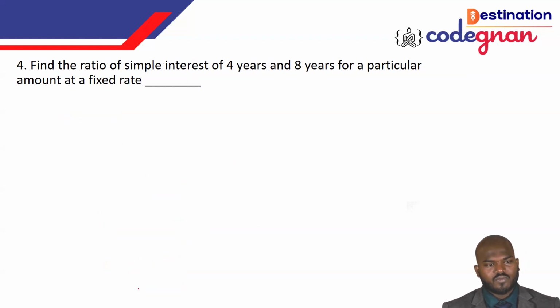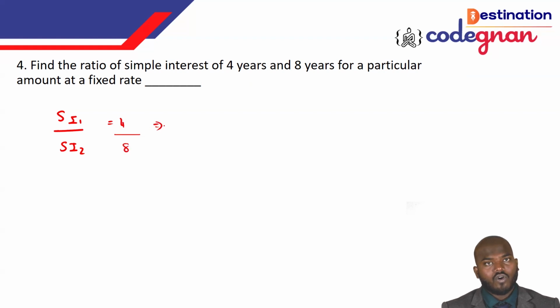The next question, you see this one. Find the ratio of the simple interest of 4 years and 8 years for a particular amount at a fixed rate. We don't have any idea about the principal or the rate of interest, nothing they have included. They are asking the ratio of the simple interest, so we can call it SI1 and SI2. SI1 is for the 4 years, and SI2 is for the 8 years.